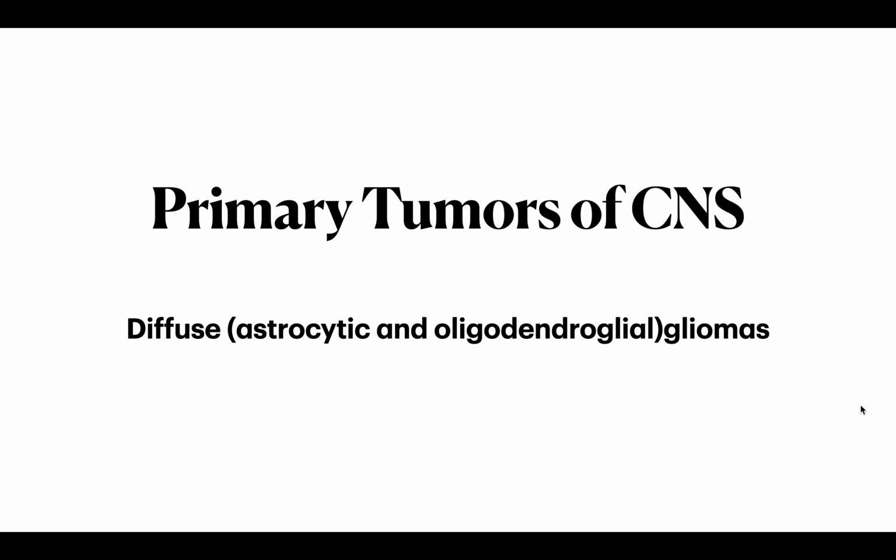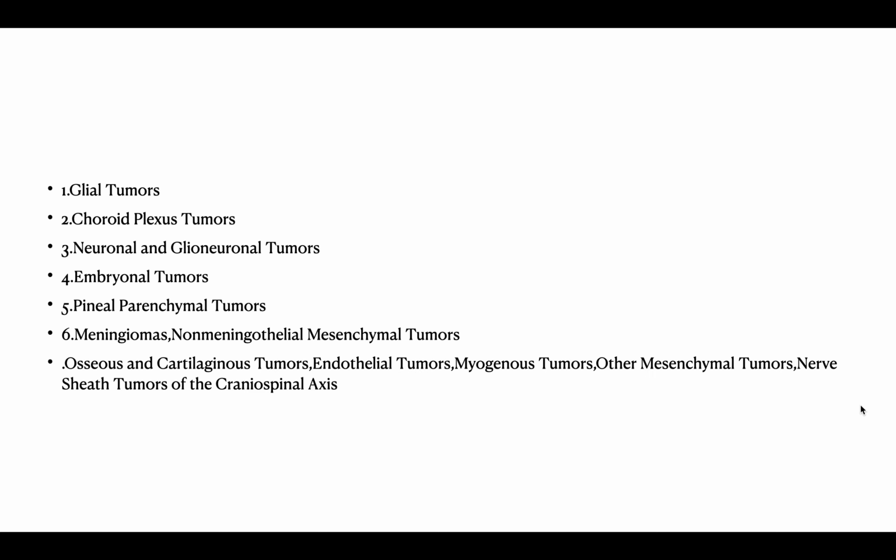Diffuse astrocytic and oligodendroglial gliomas. So the primary tumors of the CNS are divided as the glial tumors, choroid plexus tumors, neuronal and glioneuronal tumors, embryonal tumors, pineal parenchymal tumors, meningioma, non-meningothelial mesenchymal tumors, osseous, cartilaginous, endothelial, myogenous, other mesenchymal, nerve sheath tumors of the craniospinal axis, lymphoproliferative, histiocytic and myeloproliferative disorders, and germ cell tumors.